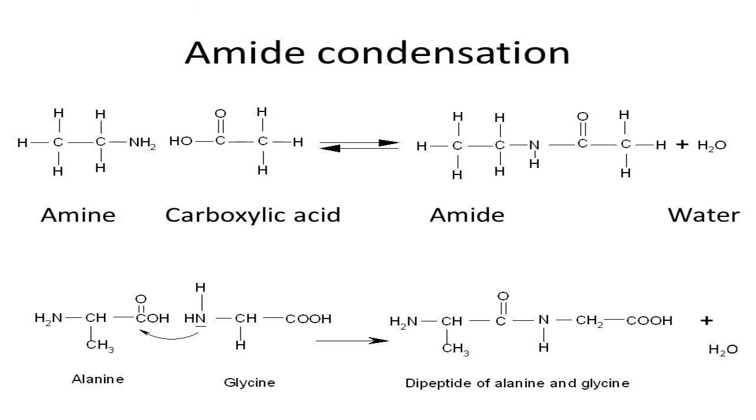Now, amide condensation. This reaction is very popular. This reaction is between what? Between amine and the carboxylic acid. When two reactants come in contact with each other, they undergo condensation. So one small water molecule comes out as a byproduct. Whatever group is formed, that group is called what? Amide group. So from this NH2 and COOH, H2O comes out. So NHCO linkage forms. This NHCO linkage is called what? Amide linkage, or you might have heard in biology, this is called a peptide linkage.